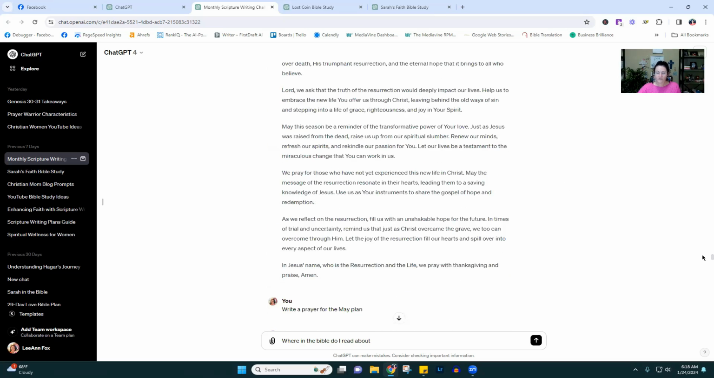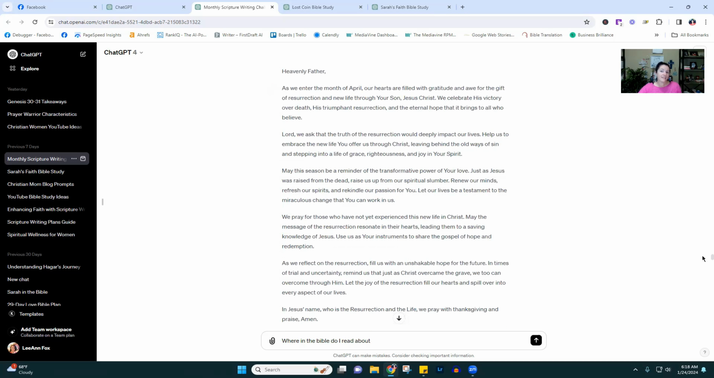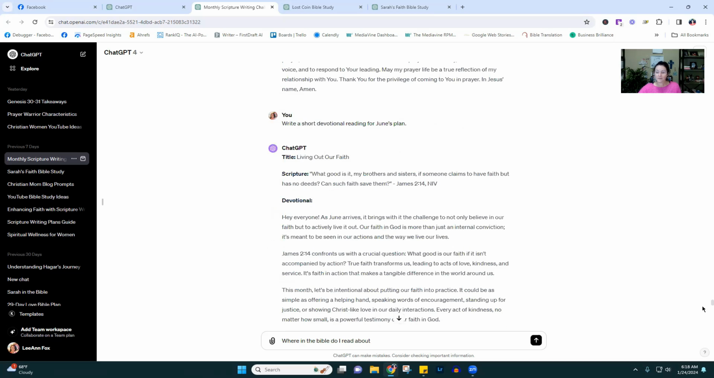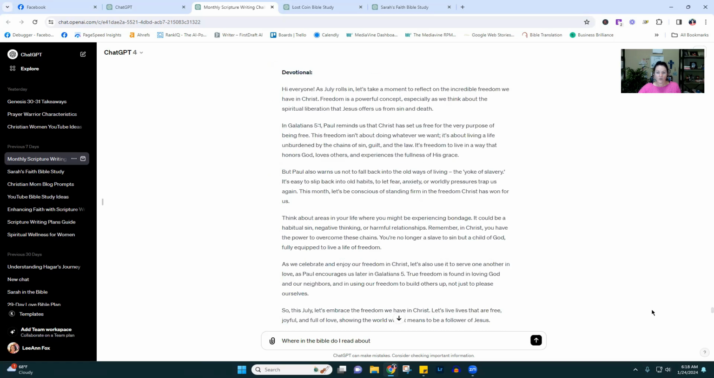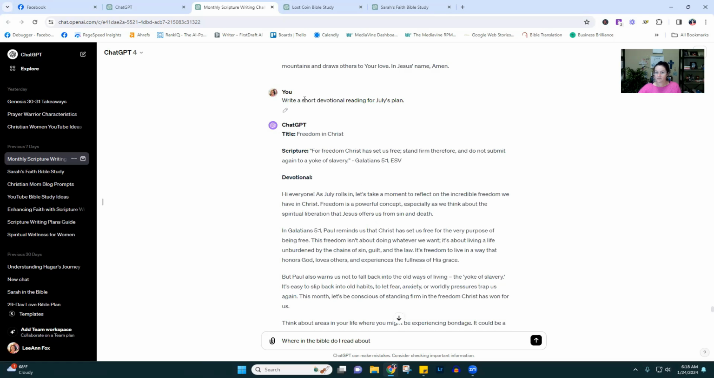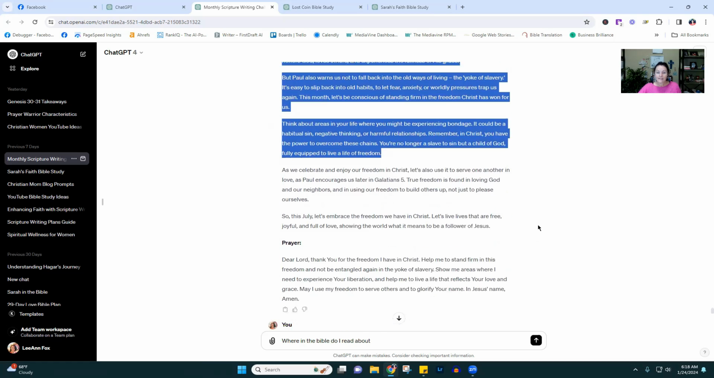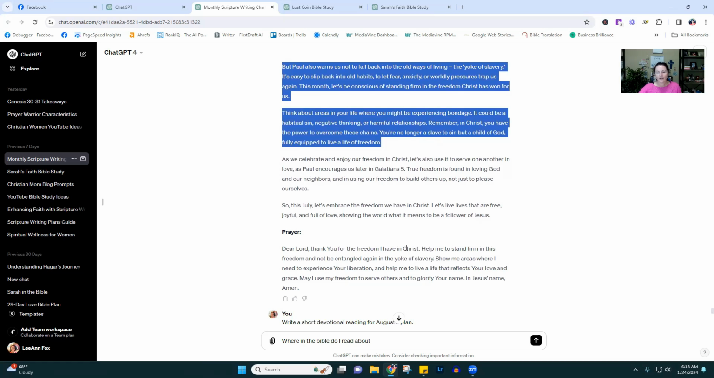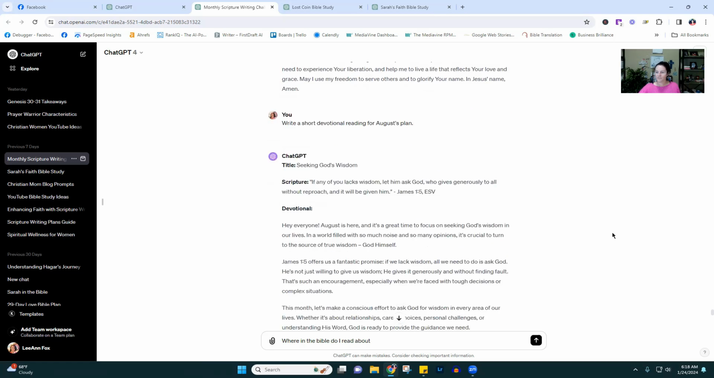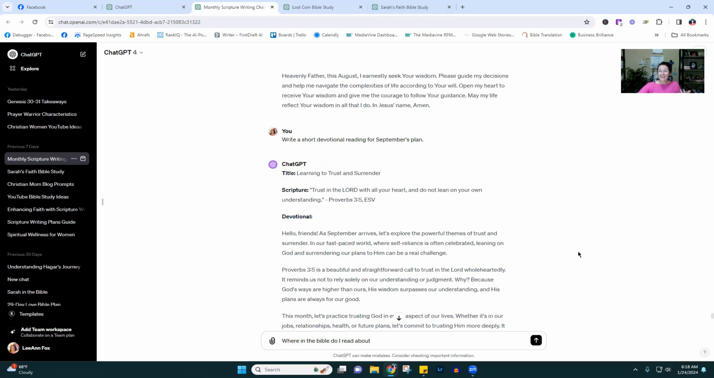And then I also wanted to add a one-page devotional reading for that month's plan. So first I did all the prayers. Then I said, write a short devotional reading for January's plan, and then for February and so forth. And so here is that. It gave me a prayer with it too, but I didn't use the prayer because I already had the longer prayer from before. And so that's it.